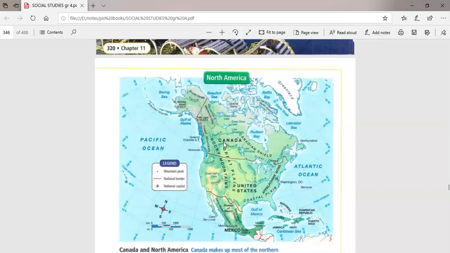So the Rocky Mountains and the Great Plains are shared between Canada and America. Also, Canada is divided into provinces. Provinces means areas, okay? Only one province is called Quebec.